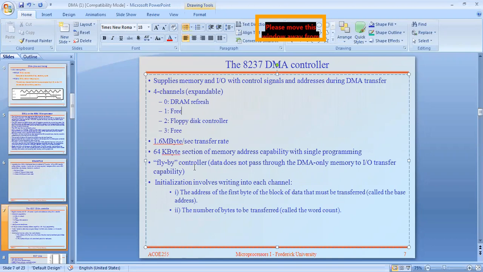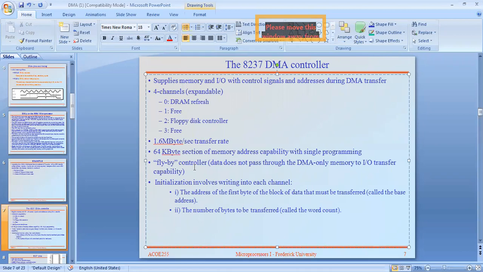1.6 megabytes per second transfer rate, 64 kilobytes section of memory address capability of single programming, and for single programming they assigned 64 KB. Flyby controller: data does not pass through the DMA, only memory to IO capability, especially without intervention. Initialization involves writing into each channel the address of the first byte of the block of data that must be transferred.